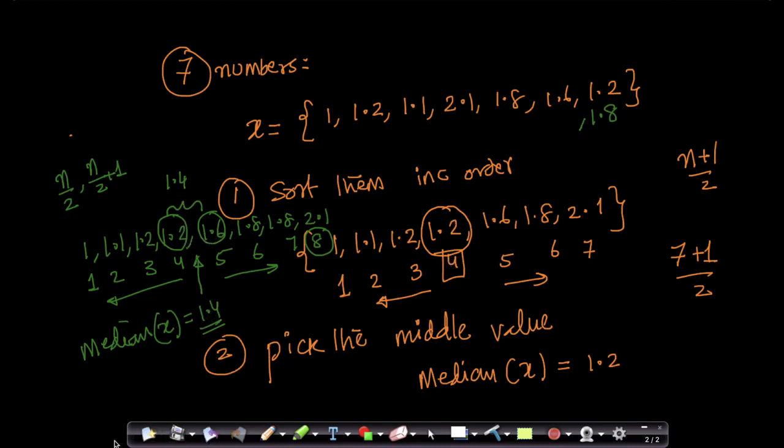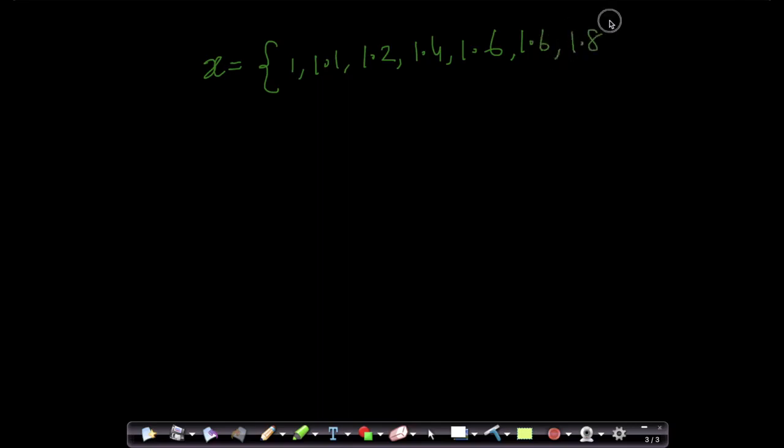Now the immediate question I have is, why is the median not getting corrupted by an outlier? Again, let's look at a bunch of numbers. Let's assume I have 1, 1.1, 1.2, 1.4, 1.6, 2, 3. I'm putting them in increasing order to start with, so this is already sorted. This is index 1, index 2, index 3, 4, 5, 6, 7. What is the central value here? 4, right? So if my x is just these numbers, my median is 1.4.